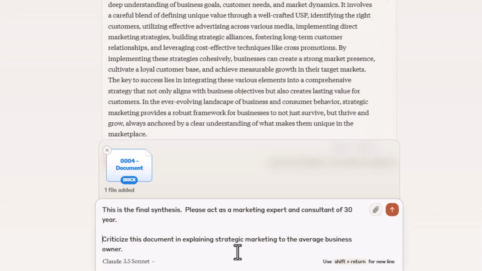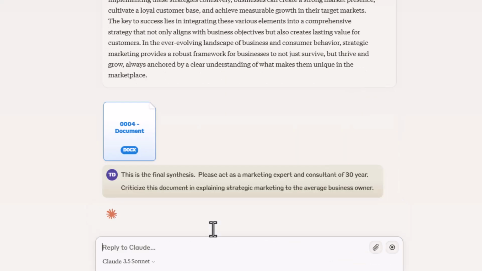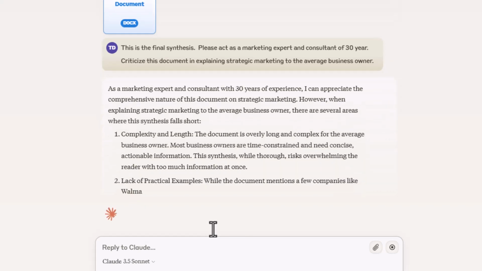So we're going to include a role, and we're going to ask Claude to criticize the summary that we have given it. We're now going to click Enter. We're now going to allow Claude to provide its criticism of this document.